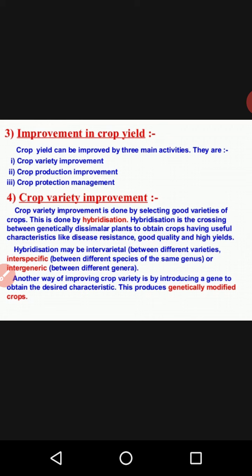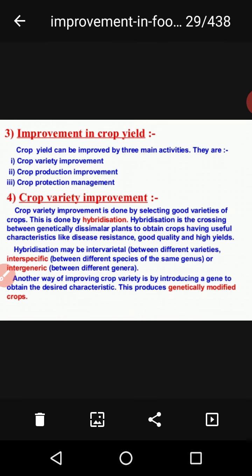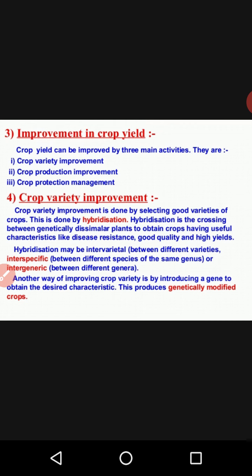Now the second is the response with fertilizer. The second major need to select the plant and to select the seed, the second major quality, is the response with fertilizer. If the growing plant responds with fertilizer and then increases its productivity, that will be far better and useful for the productivity of the plant.